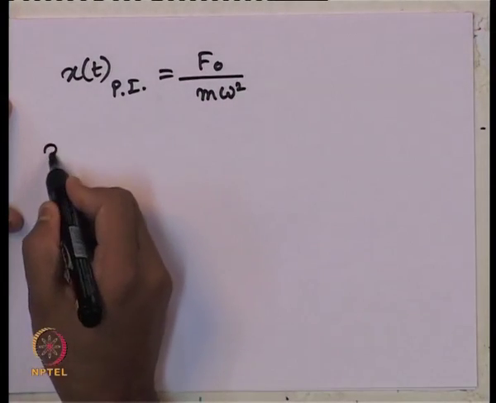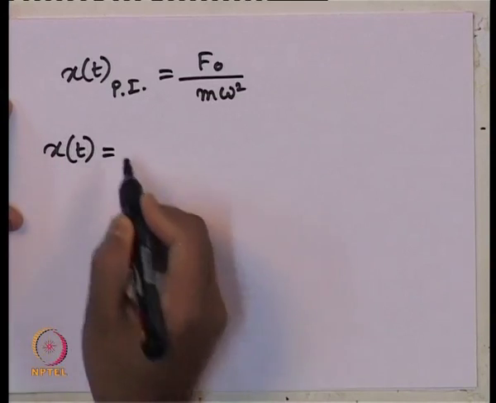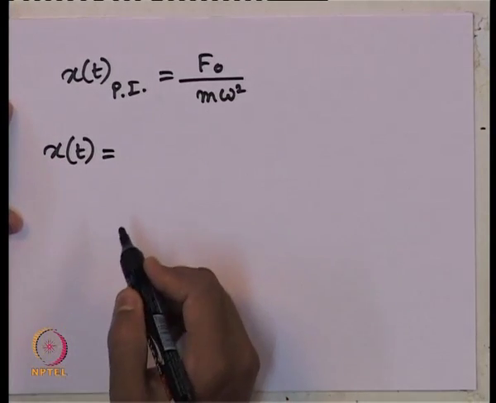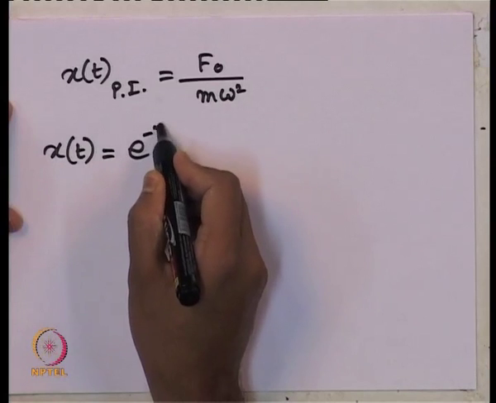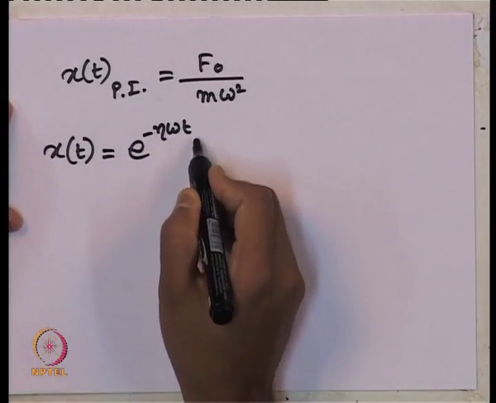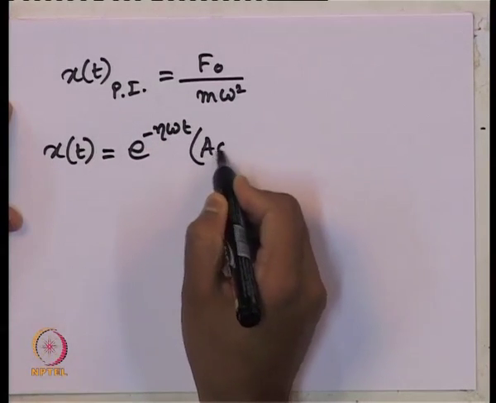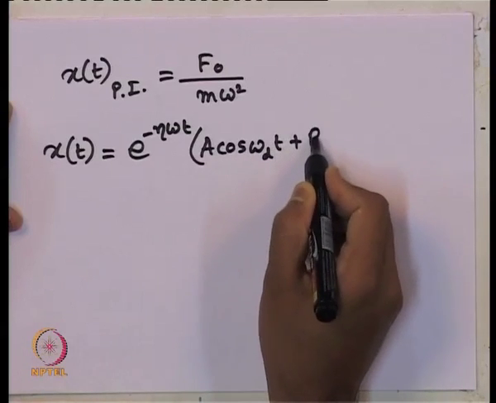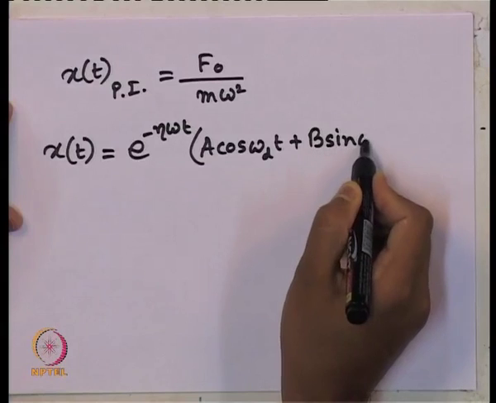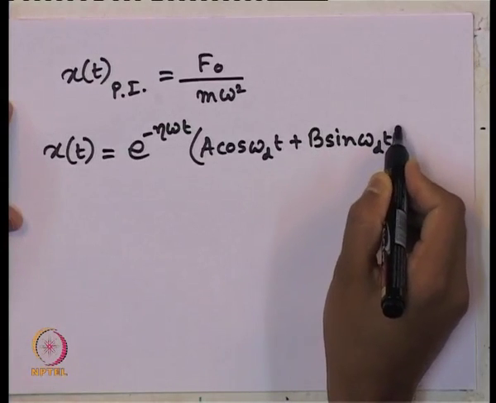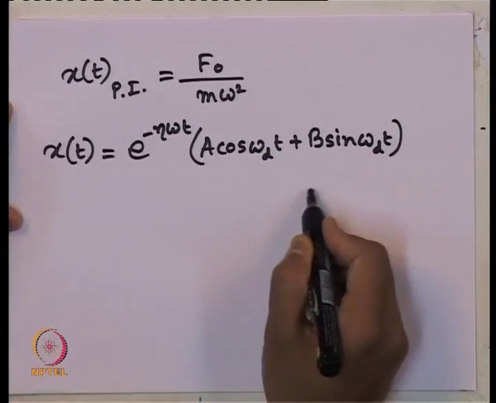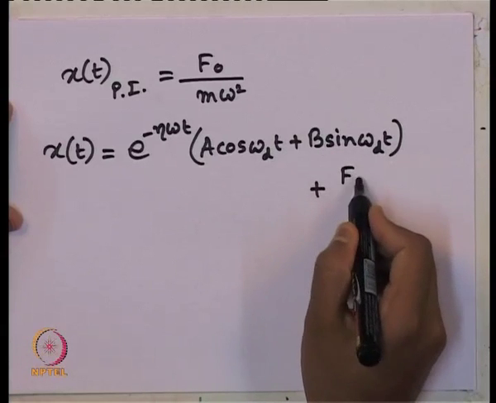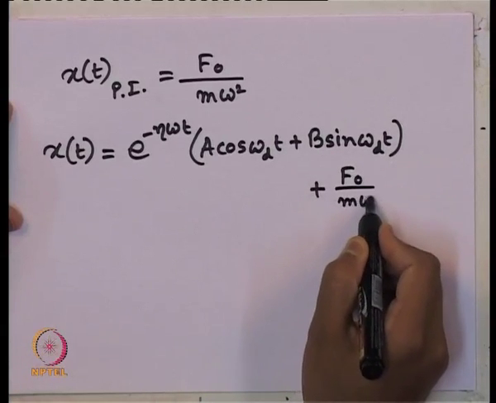So, what is the complete solution? The x of t complete solution is given by e to the power minus eta omega t, a cosine omega_d t plus b sin omega_d t plus this particular integral F naught by m omega square.